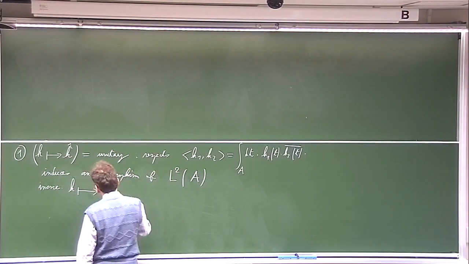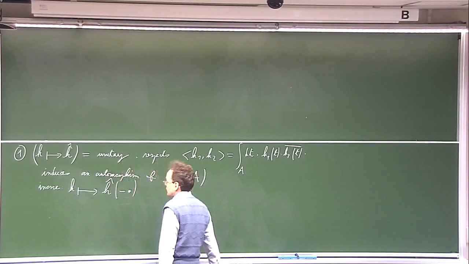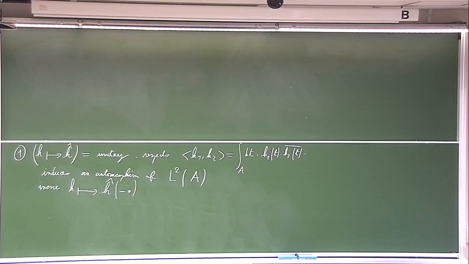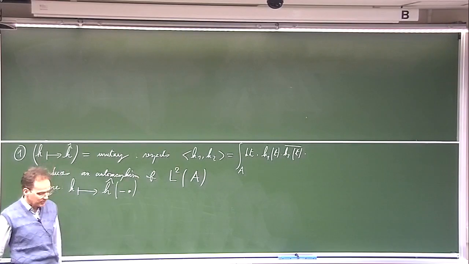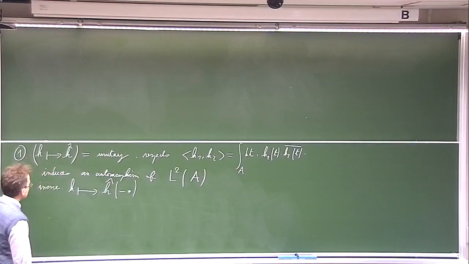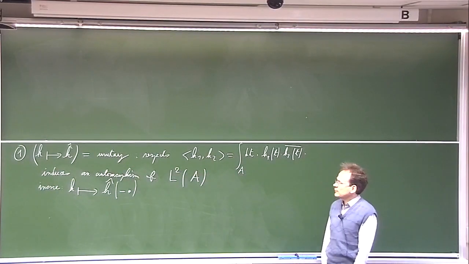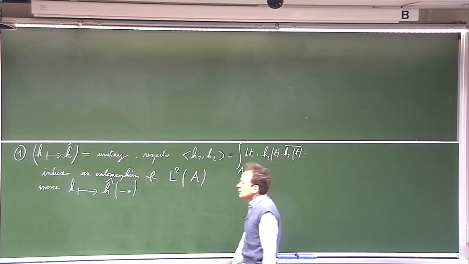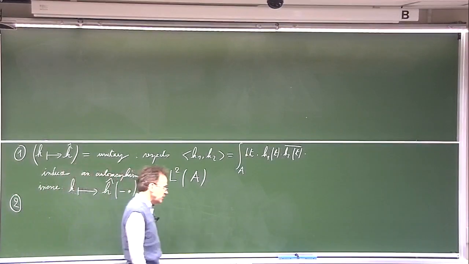In fact, it is the Fourier transform itself composed with the map which associates to any element t its opposite, minus t. Okay, so the composite of the Fourier transform with this very simple change of variables. So this is the first family of properties of the Fourier transform, which in fact are extremely important and useful in analysis.